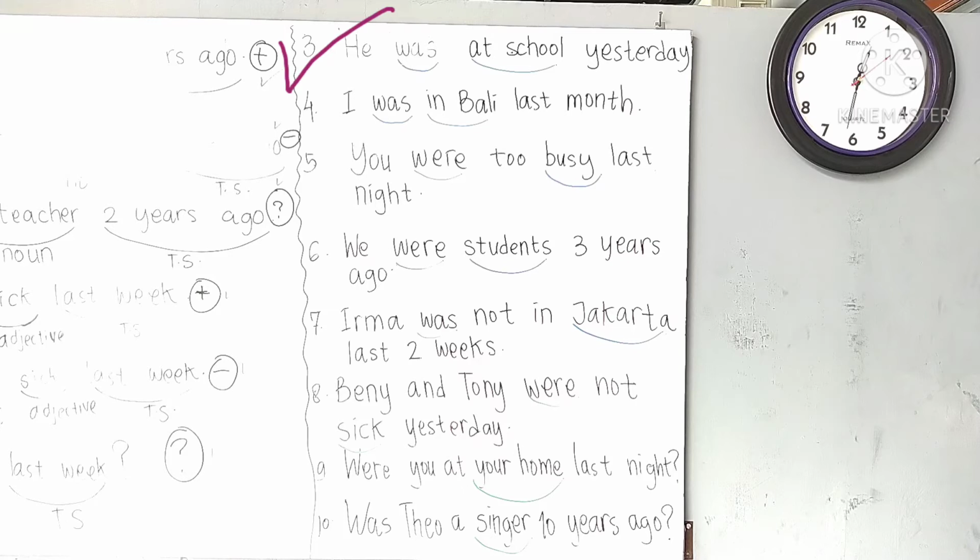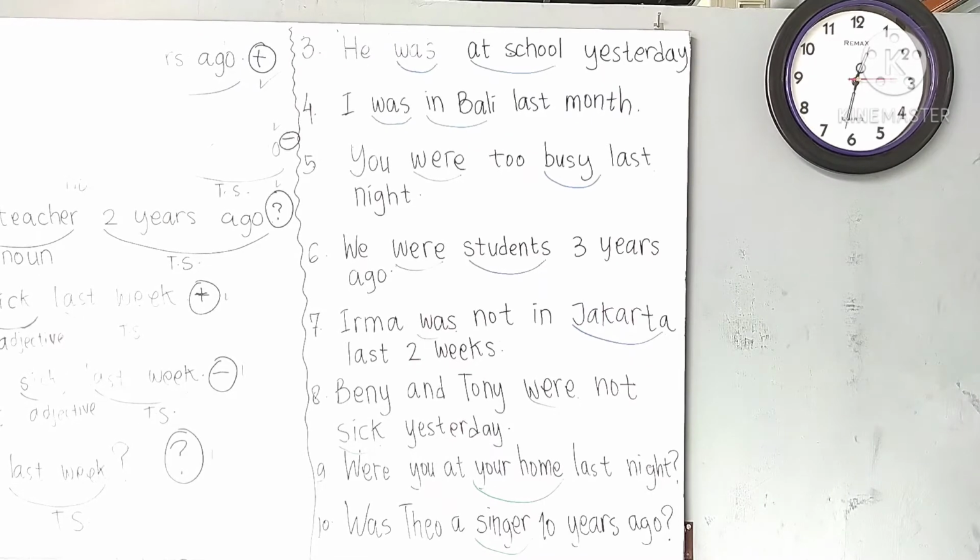Again, there is no verb here. Alright? And because the subject for number 3 is he, that is why we have to use was here. So it becomes he was at school yesterday. Look at the time signal, that is actually past time.